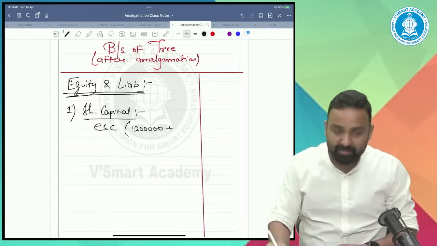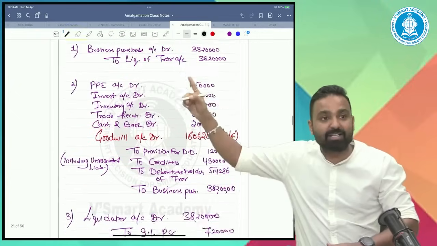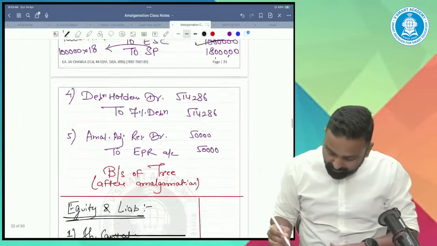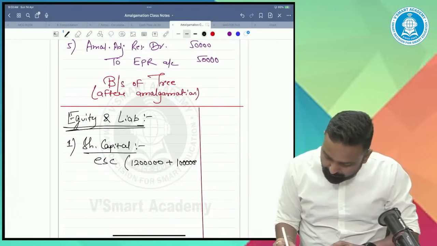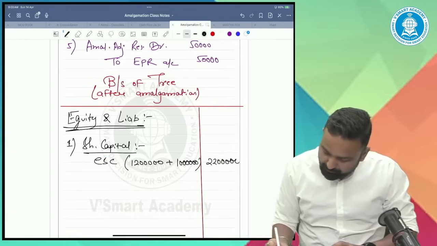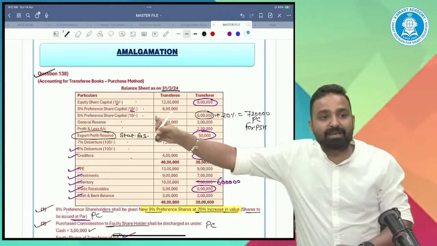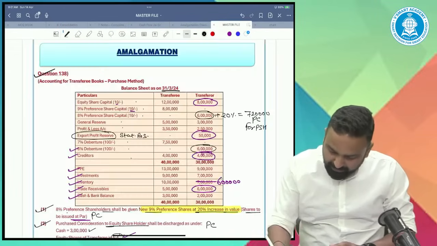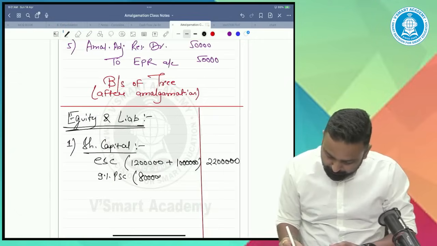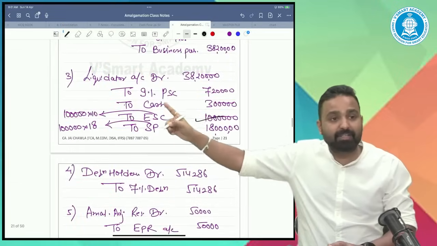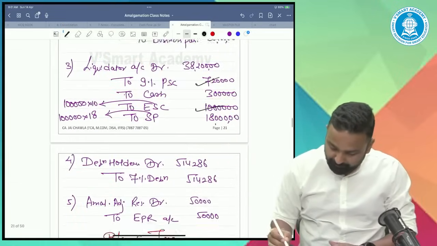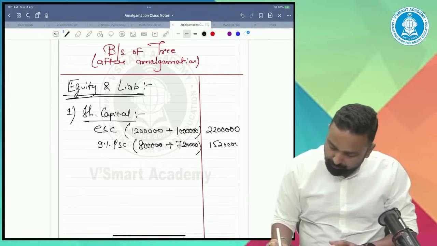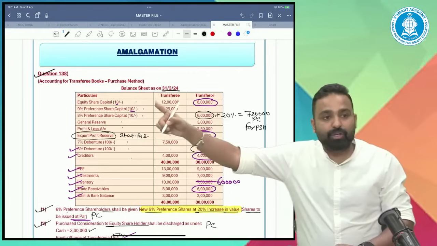12 lakh plus as per the entry. What was the equity share capital? 10 lakh. This one. So 12 lakh plus 10 lakh. That means 22 lakhs. The next is 9% preferential capital of transferee. It was 8 lakhs. Plus here the 9% preferential capital was 720. So it means 1520. Okay, two things are done.